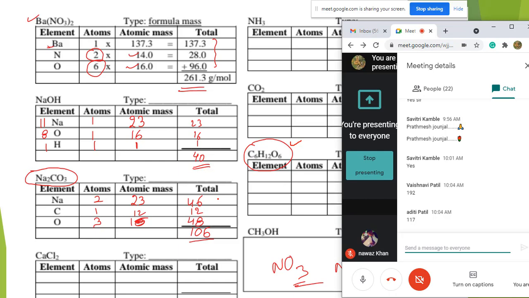Either it may be correct or wrong, you have to reply, you try it.